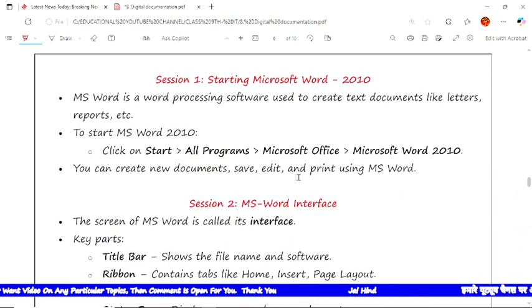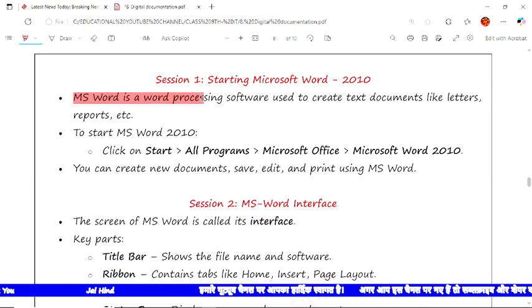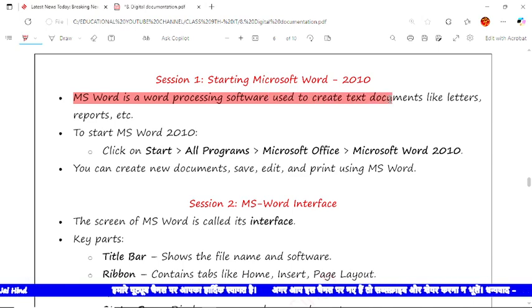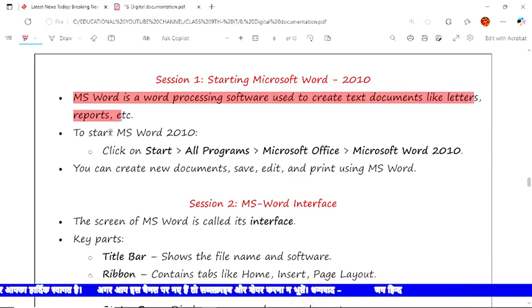The first is session first. Starting Microsoft Word 2000. Microsoft Word is a word processor software used to create text documents like letters, reports, etc. Now the next is how to open it.